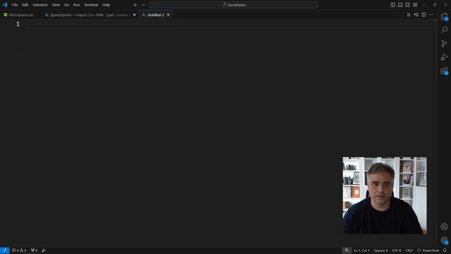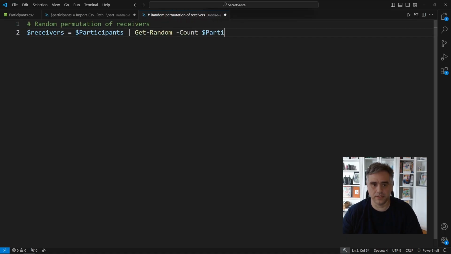So let's try this again. New script tab, same basic idea. We start with our random permutation of people, receivers as a shuffled version of participants. But this time, instead of just printing the pairs and calling it a day, we're actually going to check whether the assignment is valid. Here, we start to grow our logic.